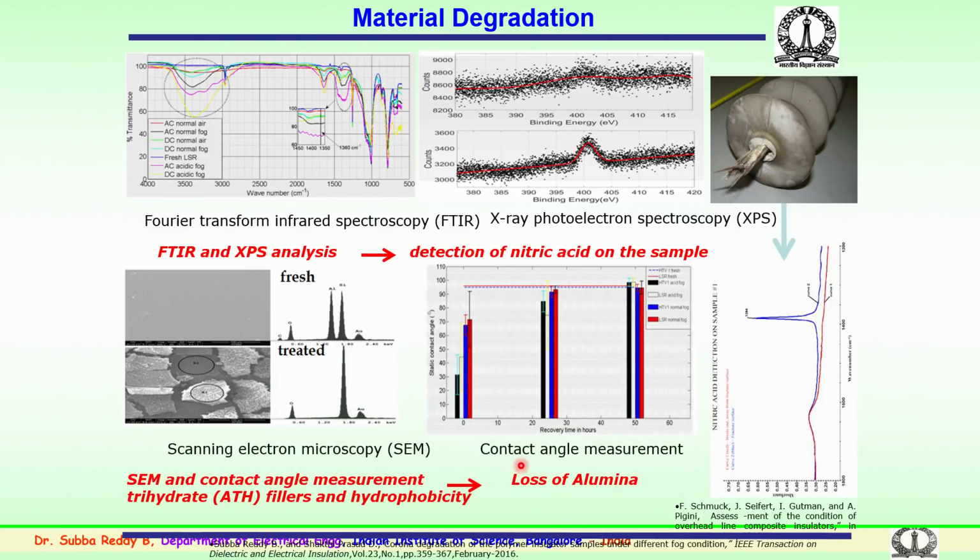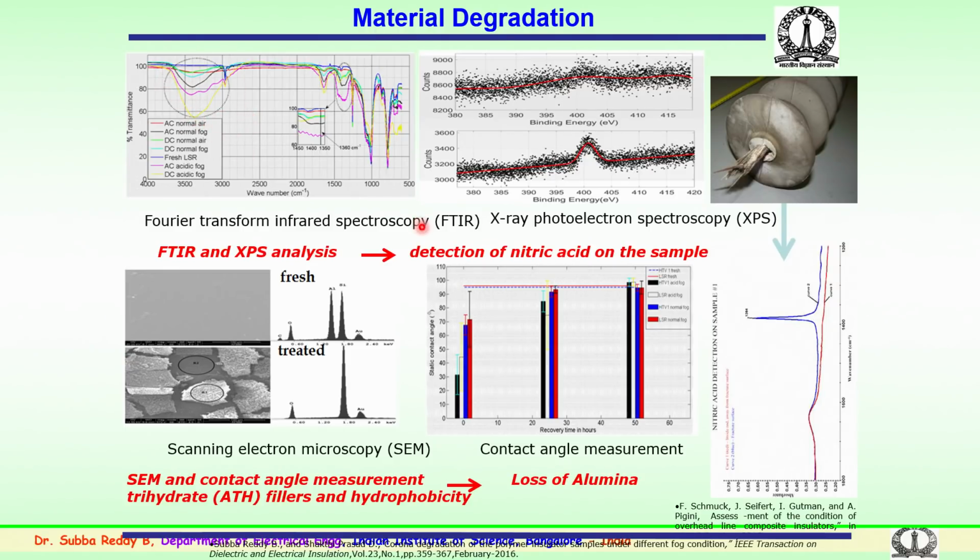These are some of the examples. We have already discussed the Fourier transform infrared spectroscopy. This gives the transmittance along the y axis and the wave number along the x axis, as mentioned earlier. The 1350 to 1500 range gives you the peak which was discussed, and also 3500 to 3700.